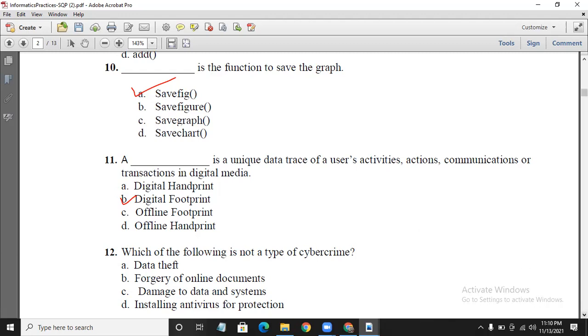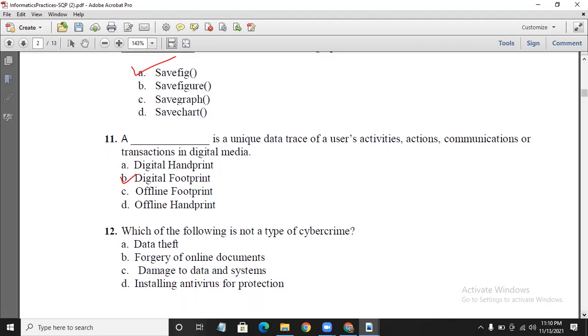Which of the following is not a cybercrime? Data theft is a cybercrime. Forgery of online documents is a cybercrime.